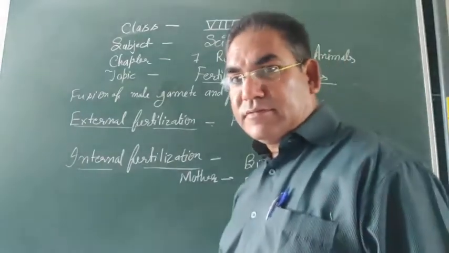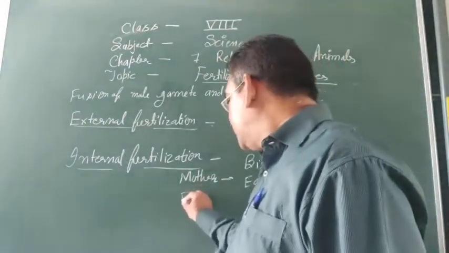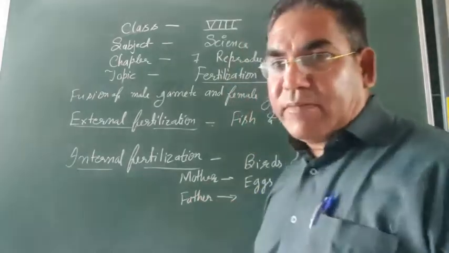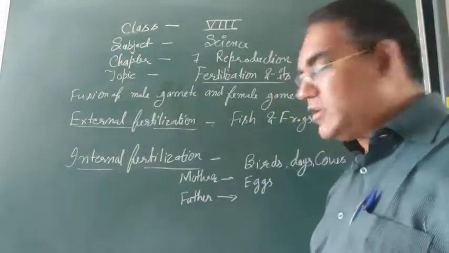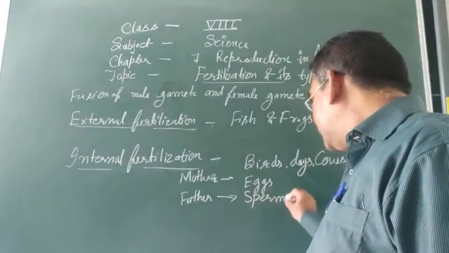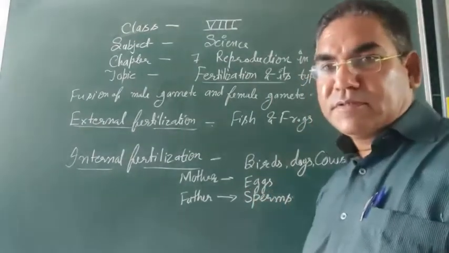The father produces male gametes, and these male gametes are called sperms.